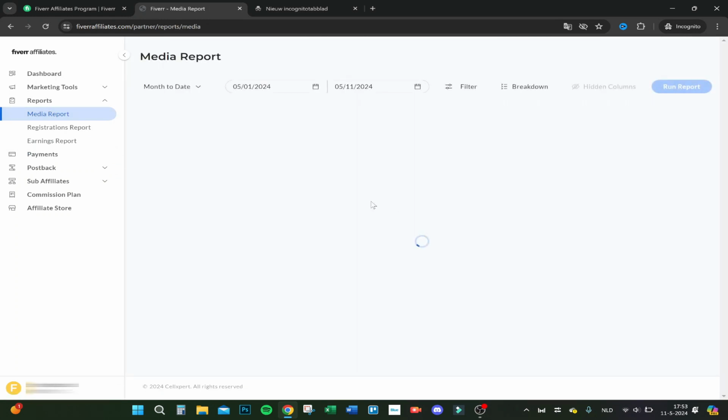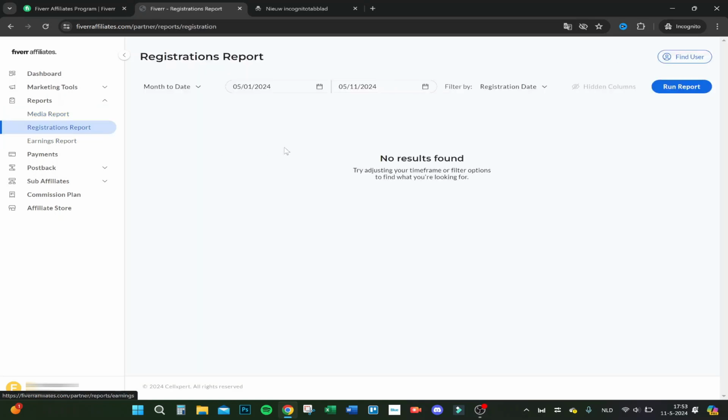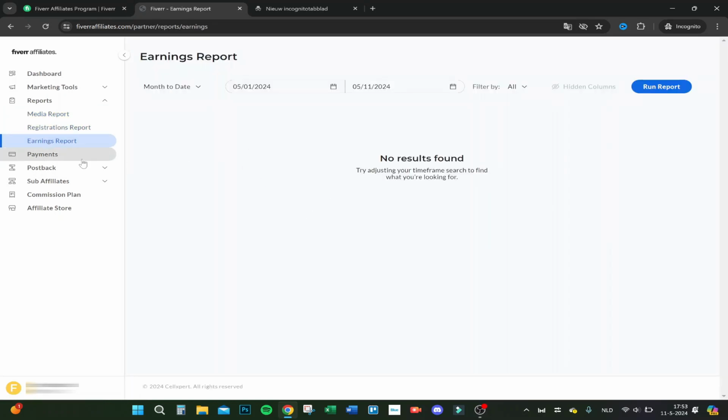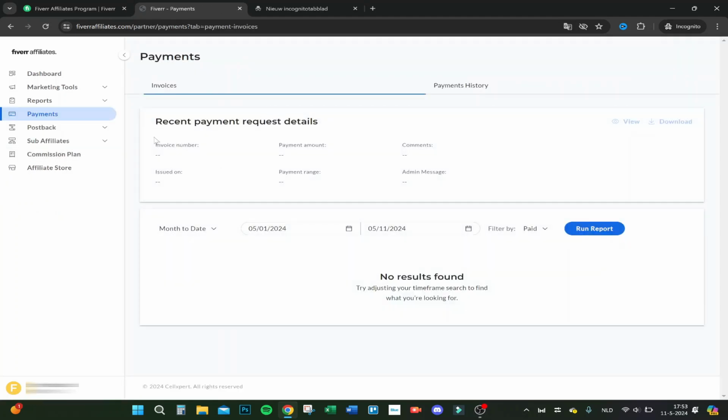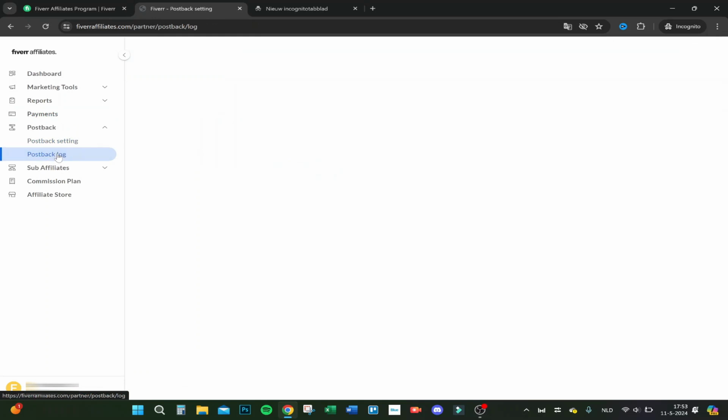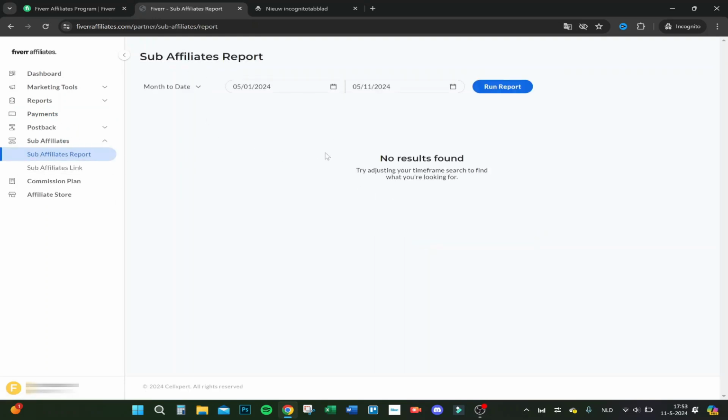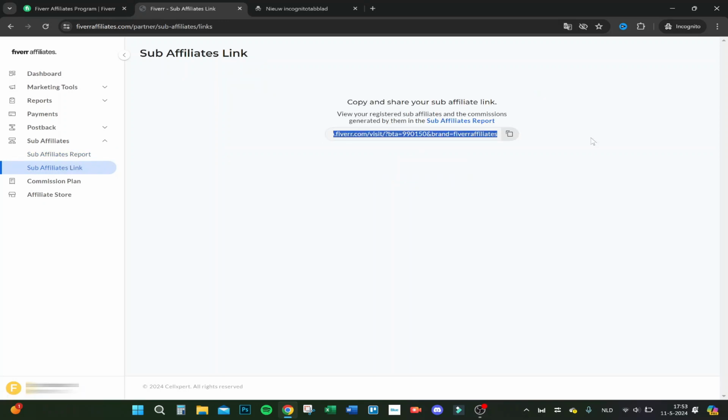Here you have your media report if you want to. I haven't yet because I just created the account, just like I said. Registrations report, earnings report, your payments. So you get a lot of info about your payments. For now it's okay, I don't have any yet. You have postback setting, postback log, sub affiliates. So here's your sub affiliates report, and here's your link. So this important link, I guess, will be in my description.